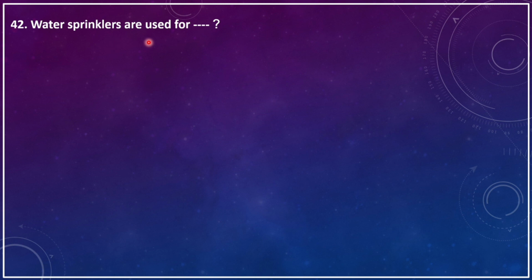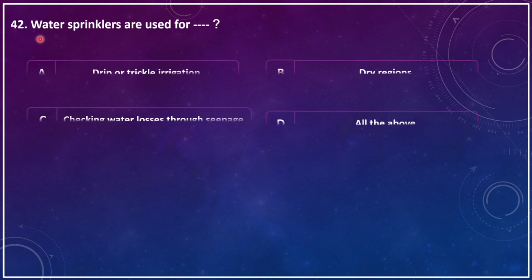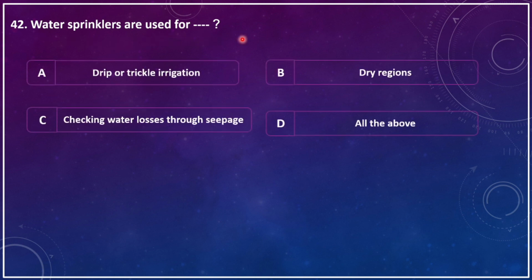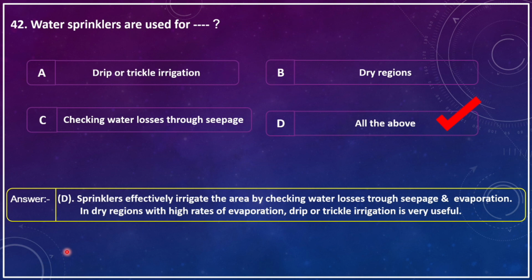Water sprinklers are used for dash. Drip or trickle irrigation, dry regions, checking water losses through seepage, all the above. The correct answer is all the above. That means sprinklers effectively irrigate the area by checking water losses through seepage and evaporation. In dry regions with a high rate of evaporation, drip or trickle irrigation is very useful.